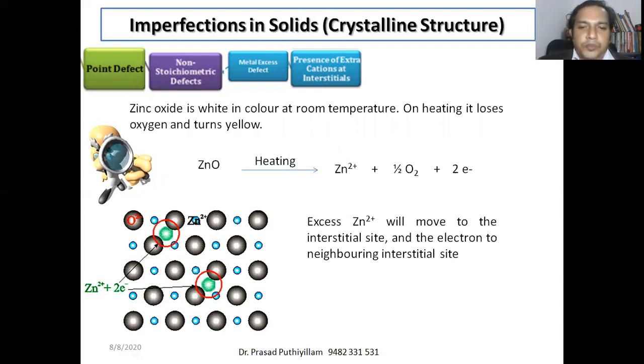These Zn2+ ions move to the interstitial sites of the zinc oxide lattice, and the electrons also move to nearby interstitial sites. So this is an example of a point defect with metal excess, in the presence of extra cations at interstitials.